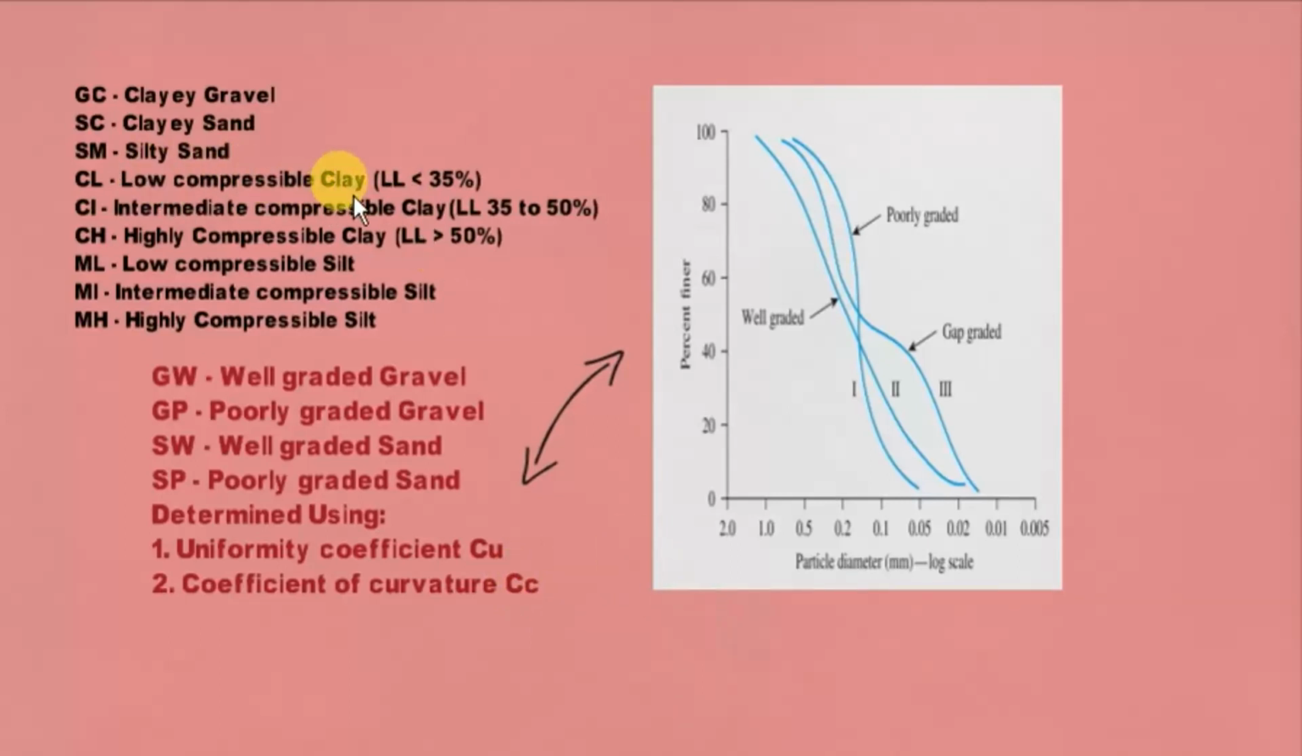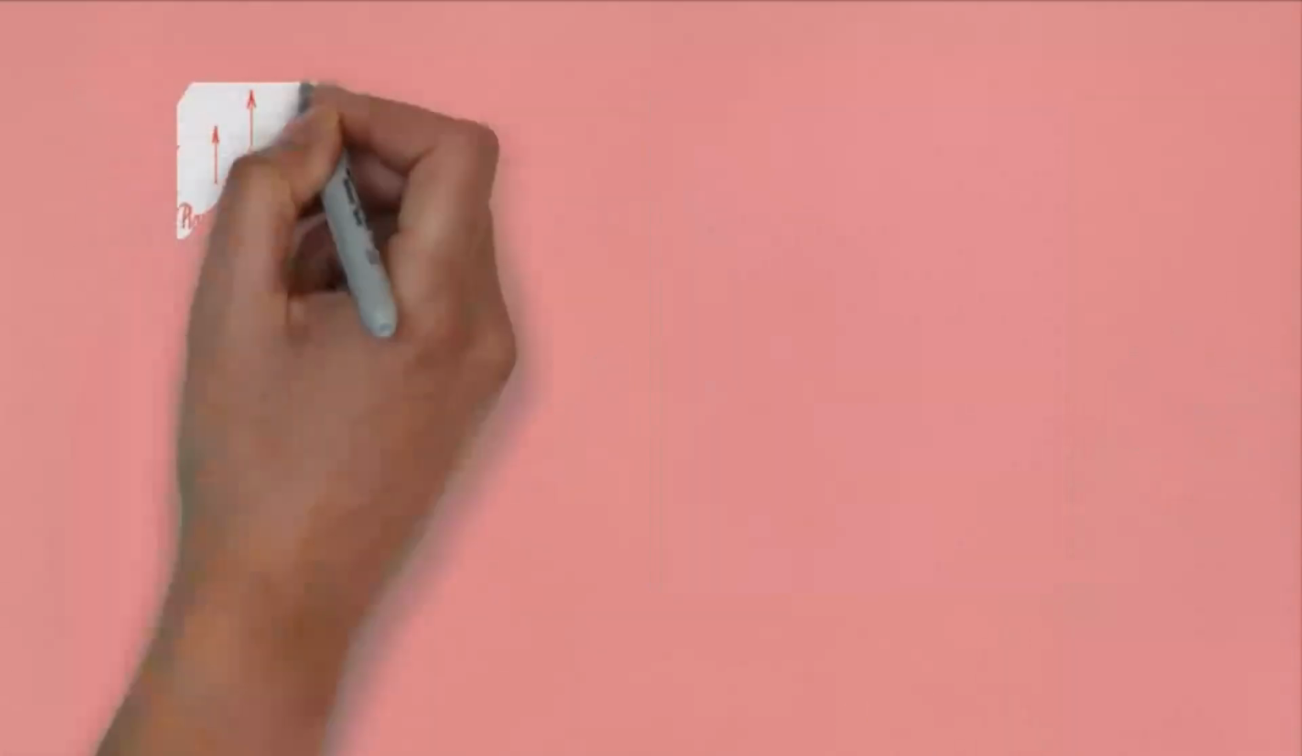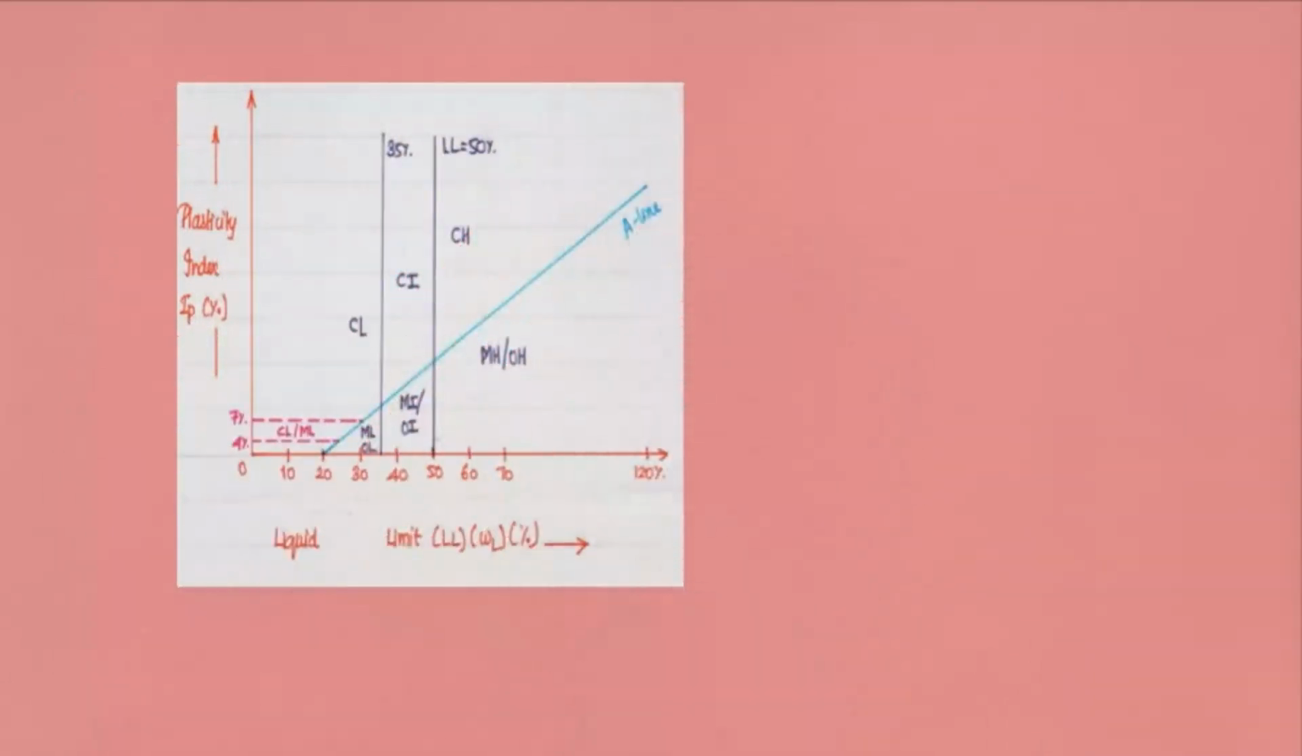Low compressible clay generally has a liquid limit less than 35%. The range from 35 to 50 is intermediate compressible clay, whereas greater than 50 it is generally highly compressible. And also this is important from the exam point of view. Further, let's see the plasticity chart. The plasticity chart helps us identify low, intermediate and high compressible clay or silt or organic soils.